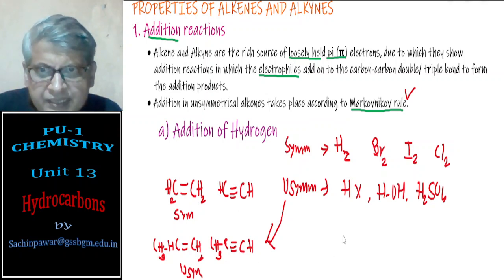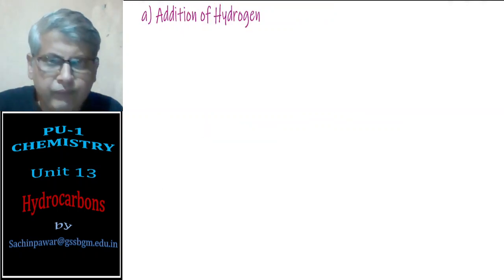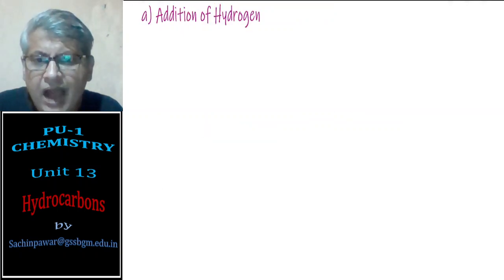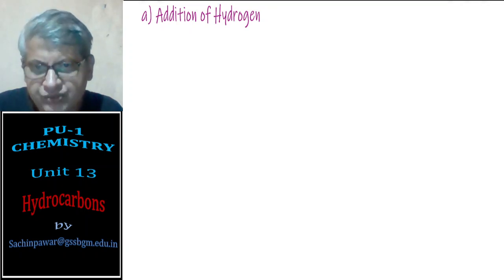So the first part is addition of hydrogen. First one, addition of hydrogen to alkenes and alkynes.